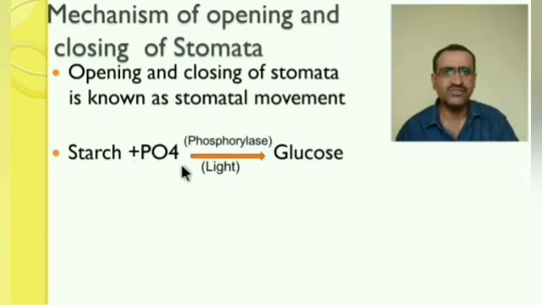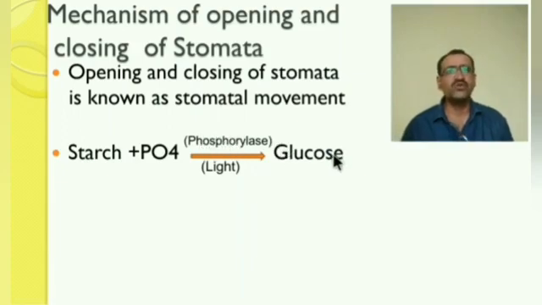In presence of light and inorganic phosphate, and in presence of the phosphorylase enzyme, starch is converted into glucose molecules. And light is available in which condition? In day condition only. So in day condition, the starch is converted into glucose.